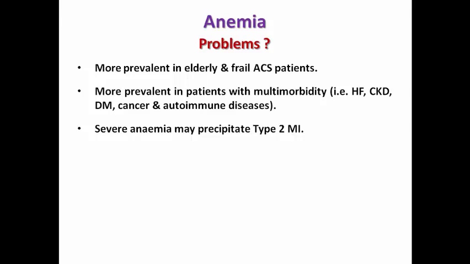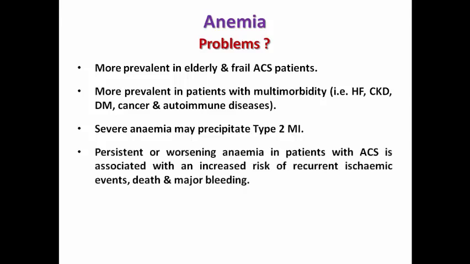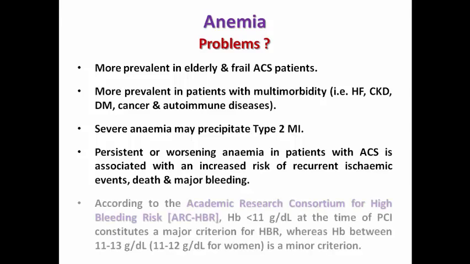And we know, of course, from the video of type 2 MI versus myocardial injury that severe anemia may precipitate type 2 MI, and persistent or worsening anemia in patients with acute coronary syndrome is associated with increased risk of recurrent ischemic events, death, and major bleeding.